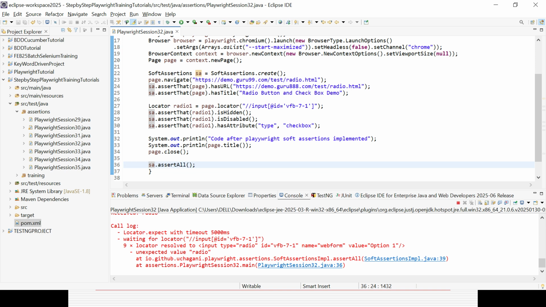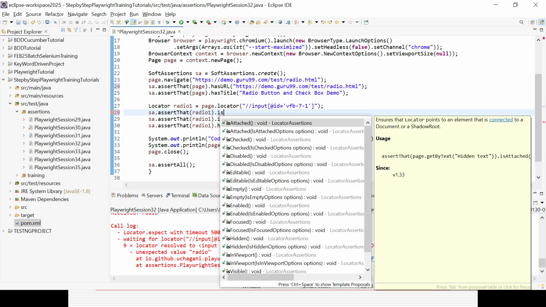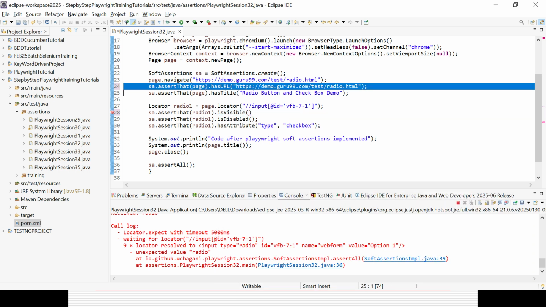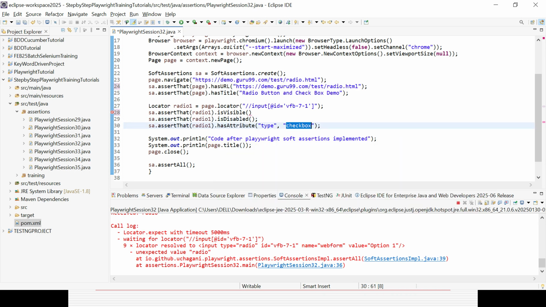Now in case you just want to fix a couple of problems, so that you only have 2 failures, here you can check something instead of hidden, you can make it is visible. So it will pass definitely. This assertion will also pass. This one I can also make pass: instead of checkbox, I can make it radio. So in total I have tried to implement 5 assertions.